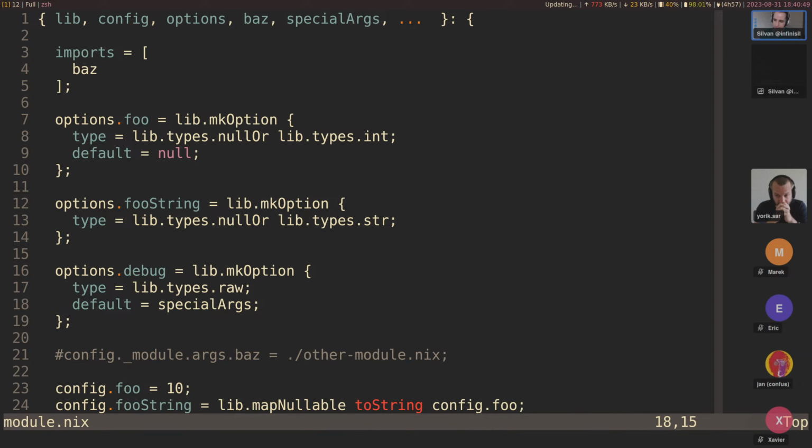Yeah, and so then you get into NixOS, and actually something I should mention here. We have a ... here. That's so you can add more arguments, and the existing modules don't stop working.